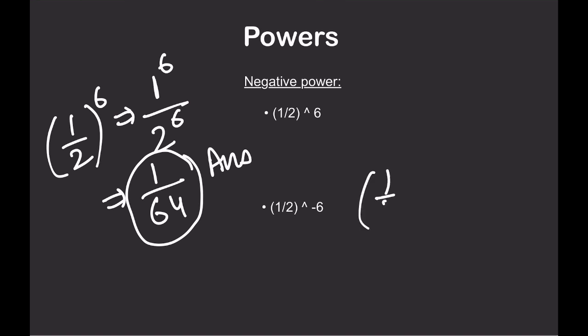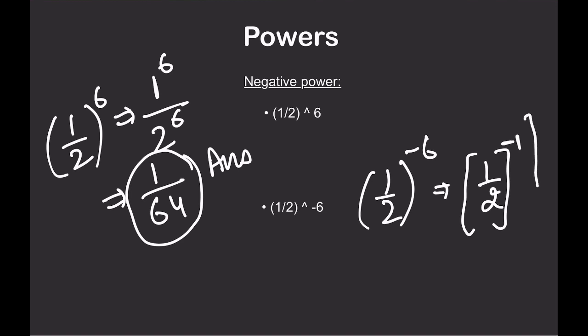When we have 1 by 2 raised to power minus 6, one thing you can do is write it like 1 by 2 raised to power minus 1, bigger power as 6. So I have just separated minus 6 into minus 1 into 6. So whenever there is a power of minus 1 of any fraction, you can do the reciprocal. Reciprocal means make numerator as denominator and denominator as numerator.